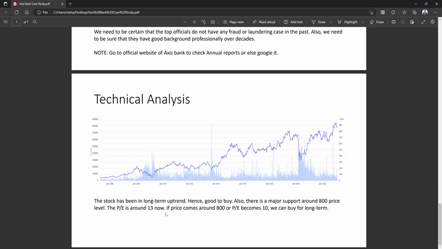The PE is around 13 now. So if the price goes around 800 rupees, or the PE becomes 10, we can consider this for long term. So it would be a good buy.